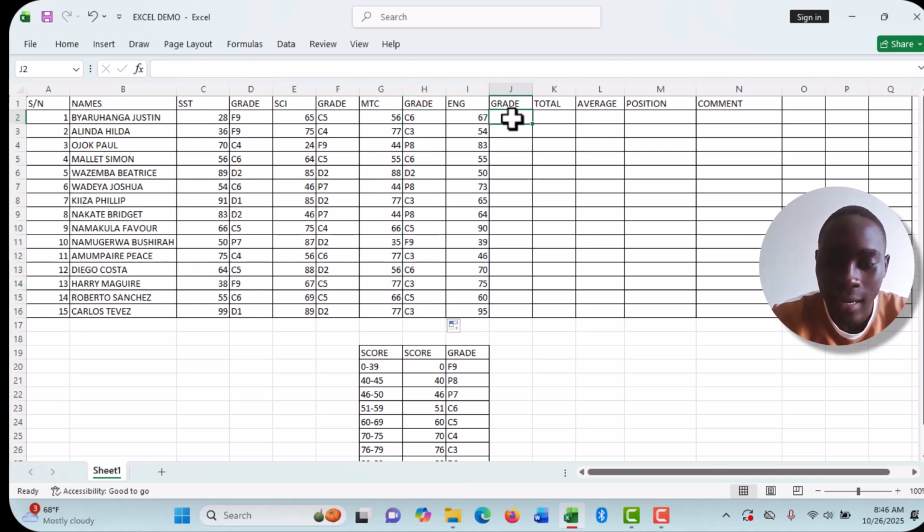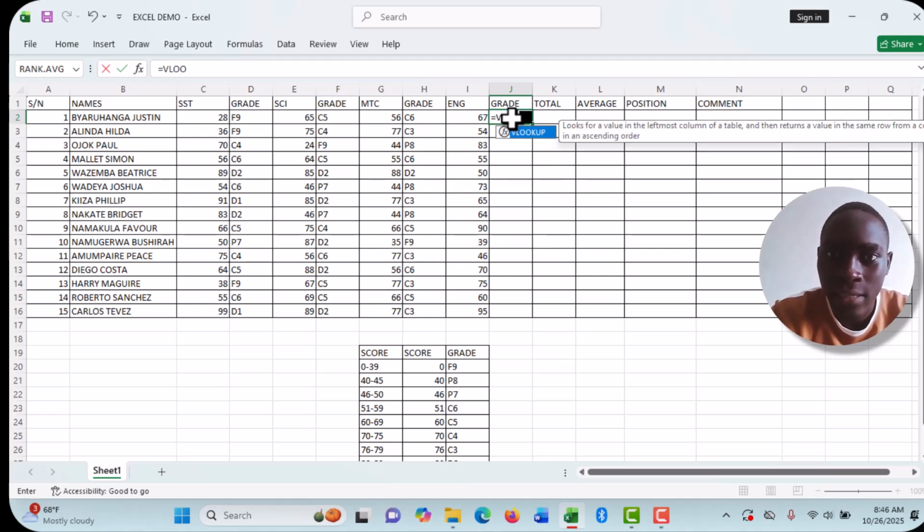And also here, lastly, so the VLOOKUP is the one that we use.